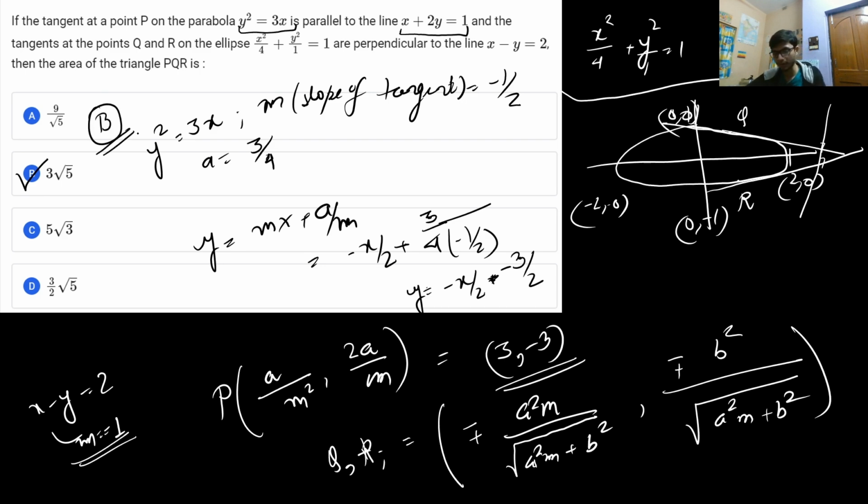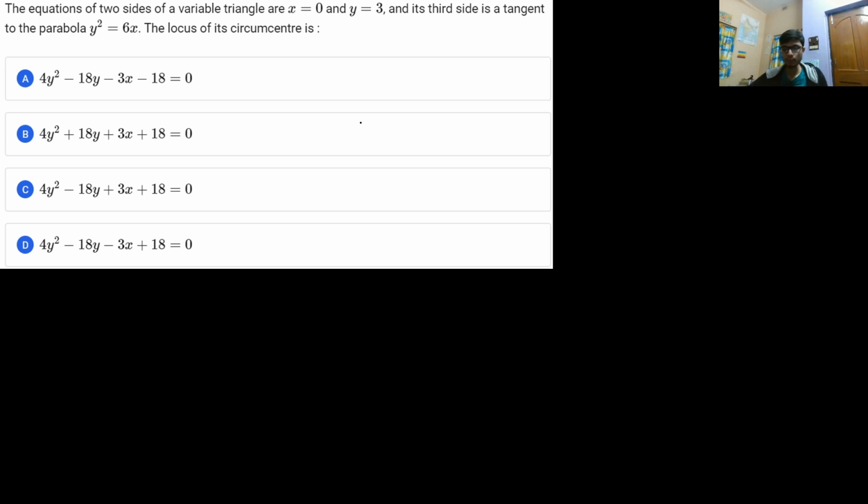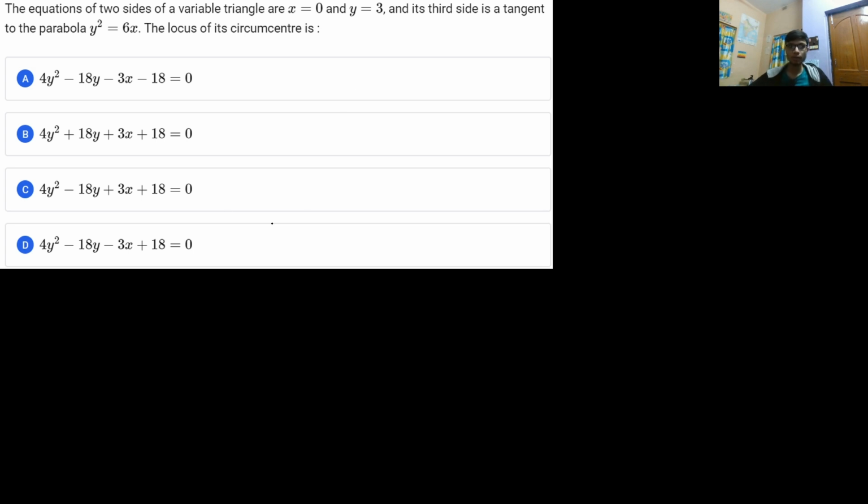I hope this particular problem is clear. So let us move to the last problem. Oh, I do have more problems. All right, not the last problem. Or maybe I give one problem as homework. That will be a wonderful thing, because I just need to see what your participation is in the work that you are doing.